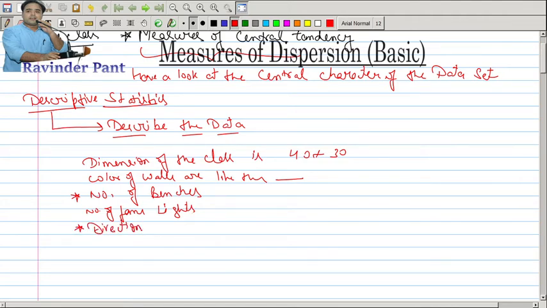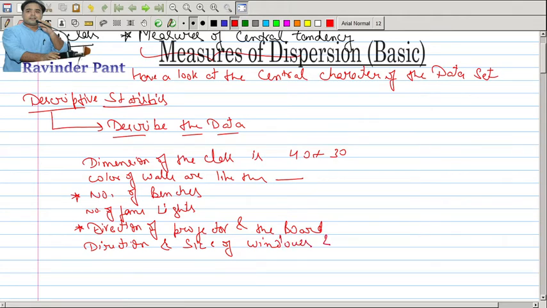I'll tell you the direction of the projector and the board. In advance, I can also tell you about the direction and size of the windows and the gate, door of the classroom. I may also tell you about the color of these fixtures.